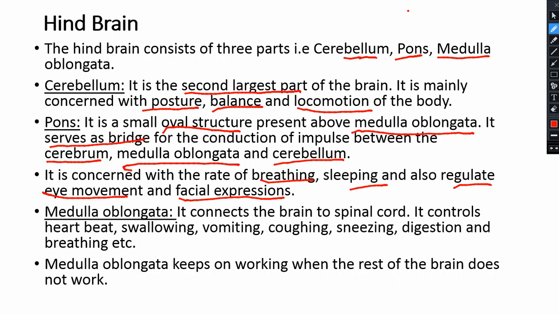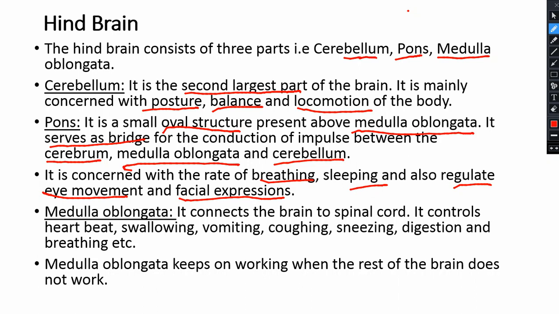And remember, when you are sleeping and lose consciousness, some part of your brain is sleeping and some part of your brain does not sleep. The medulla oblongata is that part that does not sleep. It is always working.